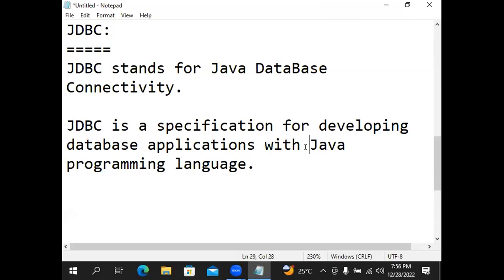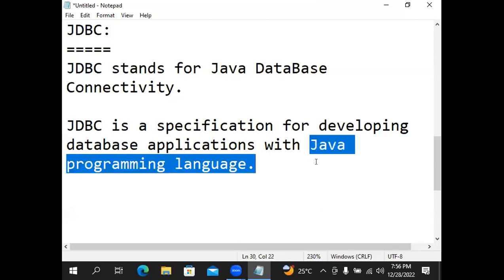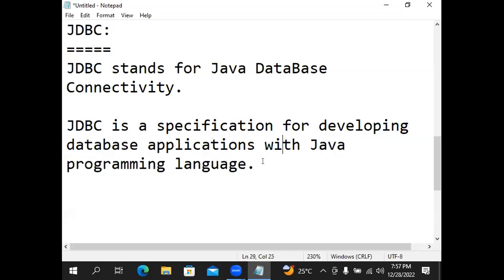Up to exception handling is the prerequisite, but if exception handling is also not completed, you can still understand, not a problem. Object oriented programming is mandatory. Without object oriented programming, if you attend also, no use. You cannot understand the subject. Encapsulation, abstraction, inheritance, polymorphism, very deep knowledge is required to learn advanced Java.